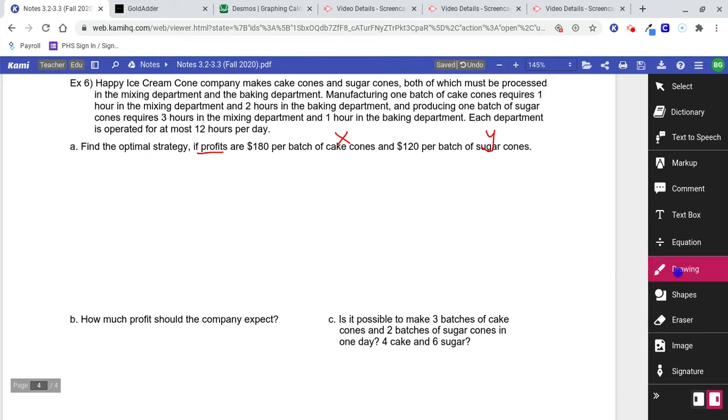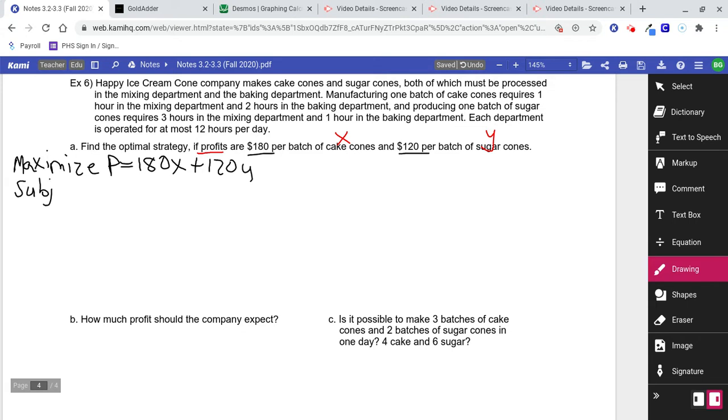So we want to maximize P equals, and this one's a little bit different than the last couple that we've seen because it just comes right out and tells you the profits right here. So 180x plus 120y.